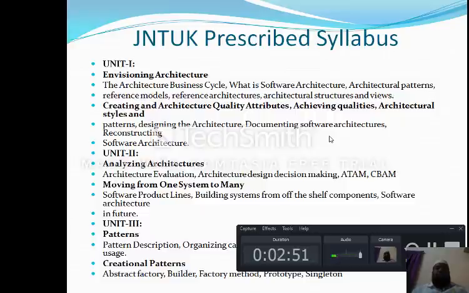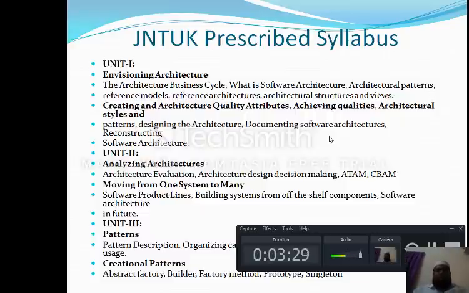So these are the things which you will discuss in unit 1. The first half deals only with the fundamentals. The second part deals with creating architecture and what the quality attributes are, achieving the qualities, various architectural styles and patterns, designing the architecture, how to design the architecture, documenting software architectures and reconstructing the software architecture. So these are the topics which we will discuss in unit 1.